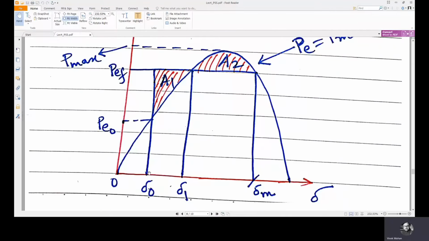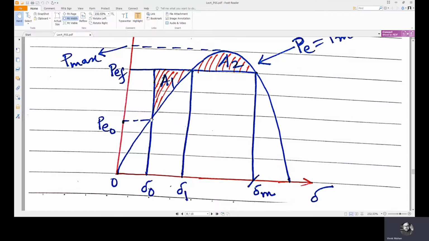Initially the machine is operating at power angle del naught. At this point we have electrical power output PE naught equals PM naught, because this is a steady state operating point. Now what is PE naught? PE naught equals Pmax sine del naught. But Pmax is 500 megawatts because it is given that the synchronous generator is capable of delivering the maximum power of 500 megawatts.